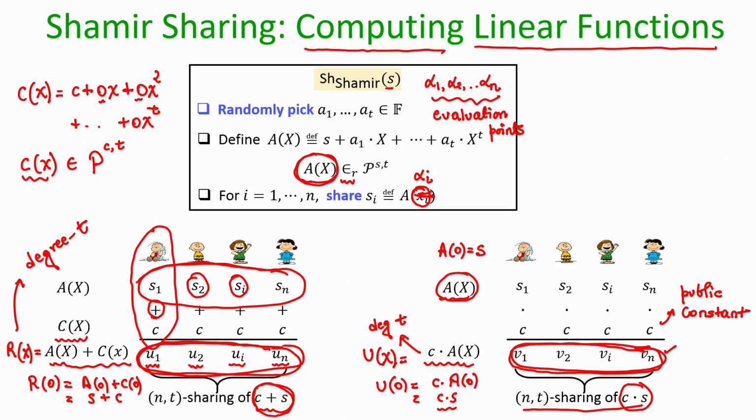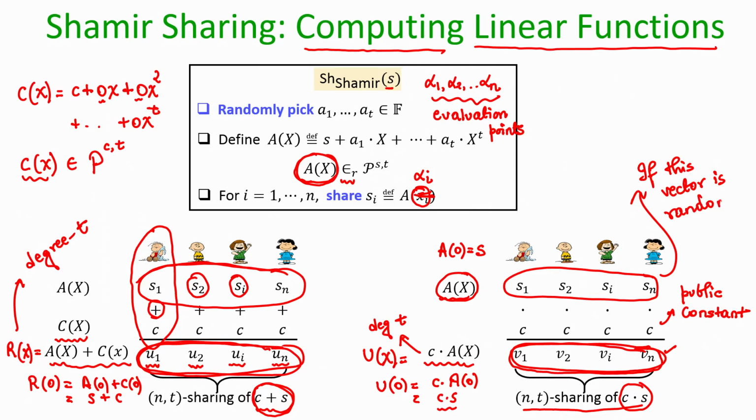That means, as if the value C times S has been now secret shared among the parties. And moreover, if this vector of shares for the secret S was random, in the sense that if this A of x polynomial was randomly chosen from the set of all possible t degree polynomials whose constant term is S, then so is the u of x polynomial.